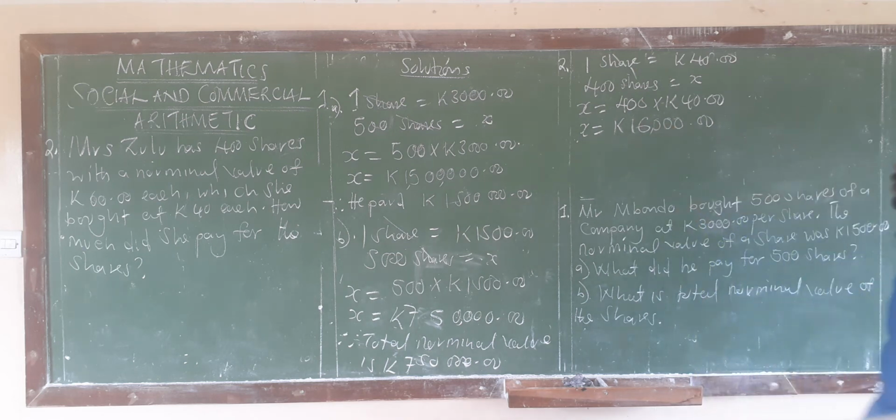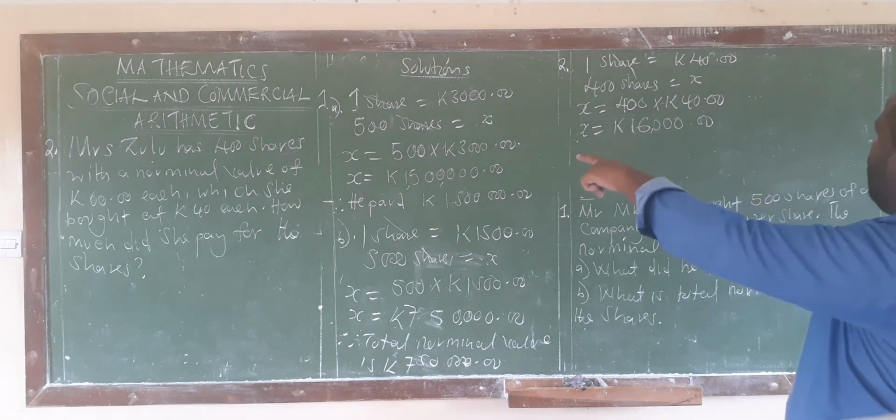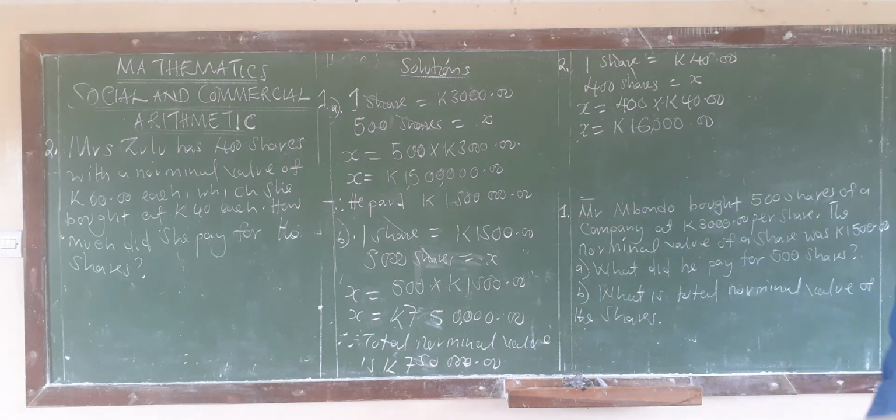So this person paid 16,000 kwacha for 400 shares at 40 kwacha each.